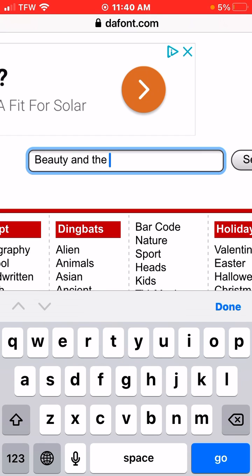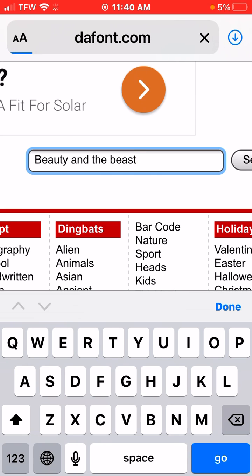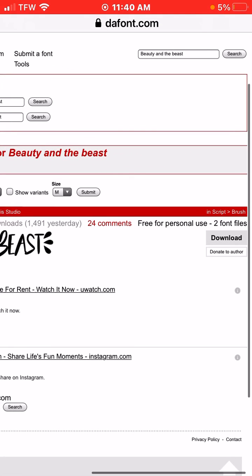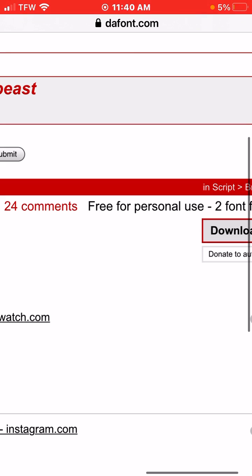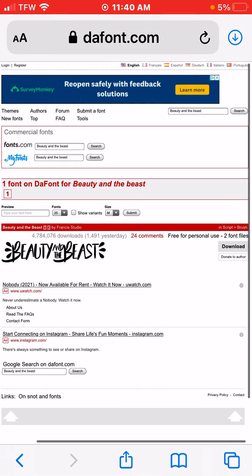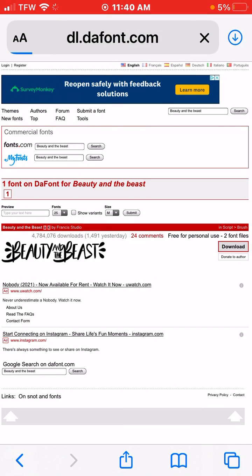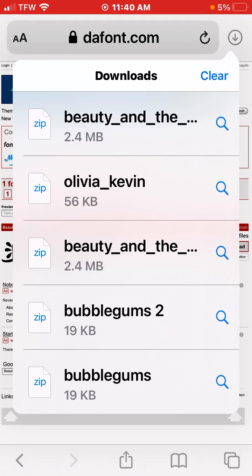Beauty and the Beast, and press this one right here which says download. You might have to press it twice. Then press download, and then when that goes like that, just press on this.